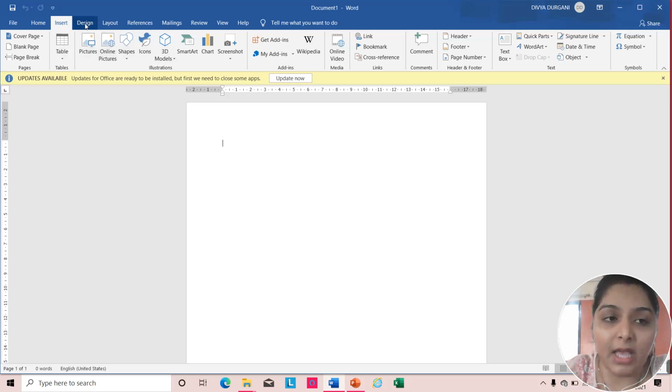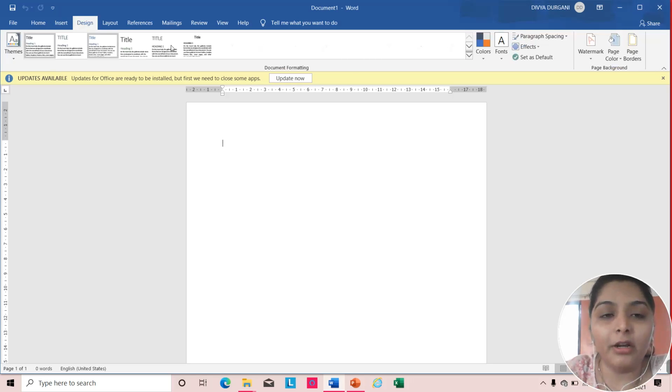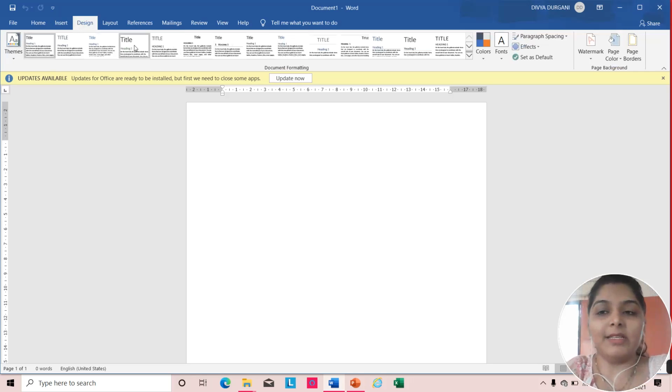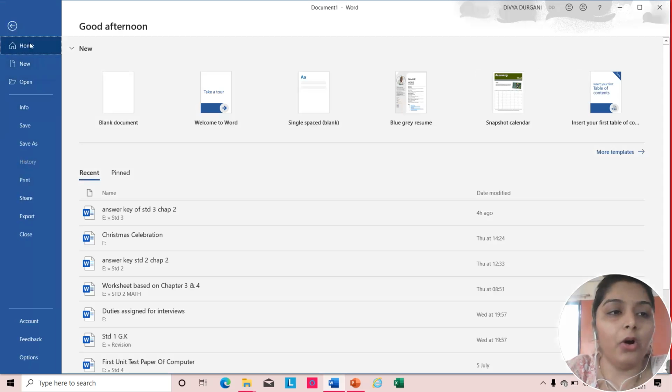Then in the design tab as well, you can see you will have the different groups as well, such as page background, colors and fonts, all these. Understood, dear kids? Yes? Okay.